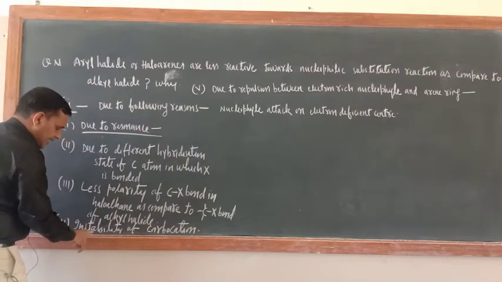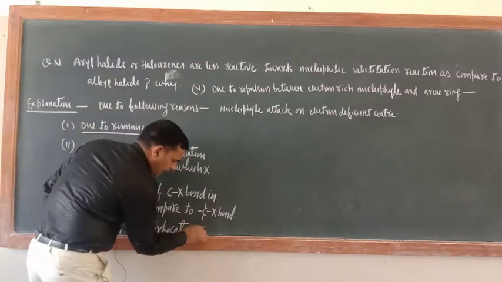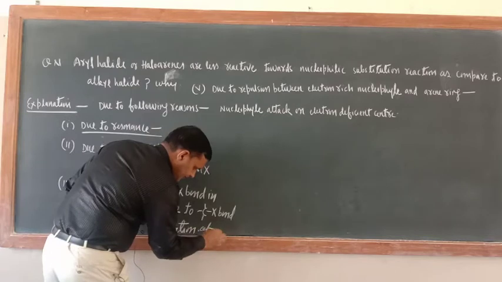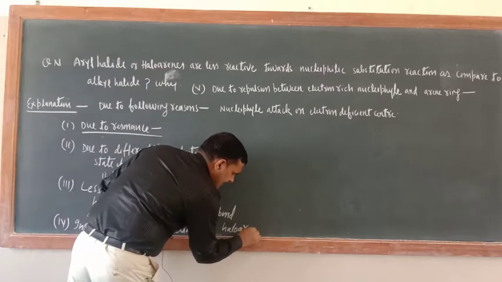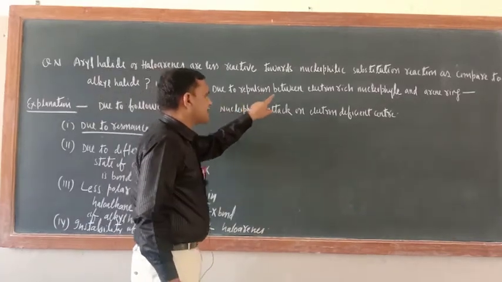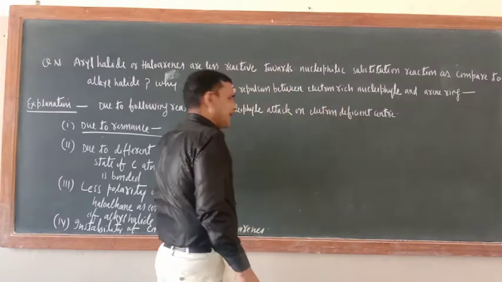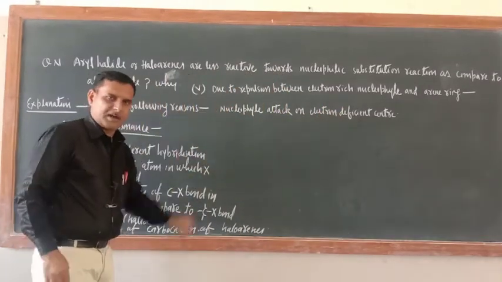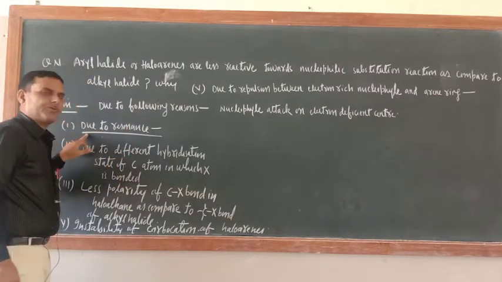Fourth one is instability of the carbocation of haloarenes. Fifth one, I wrote here, is due to repulsion between the electron rich attacking nucleophile and the arene ring. Now just see, one by one I will tell you. First one is due to resonance.